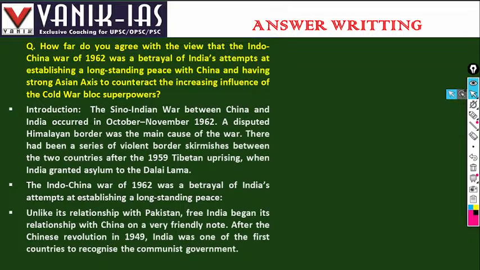In the Great Tibetan Uprising of 1959, the Dalai Lama, along with his followers, left Tibet and was given political asylum in India. This enraged China, and after that Tibetan uprising period, the Chinese incursions increased. India granted political asylum to the Dalai Lama, the Tibetan spiritual leader. The Indo-China War of 1962 was a betrayal of India's attempt at establishing a long-standing peace.